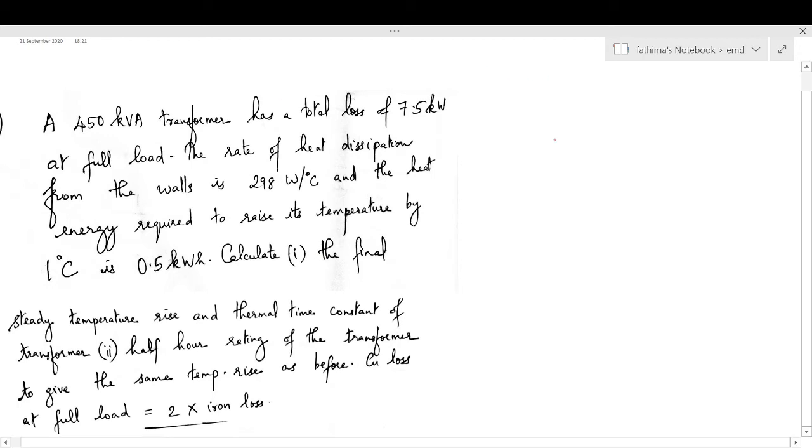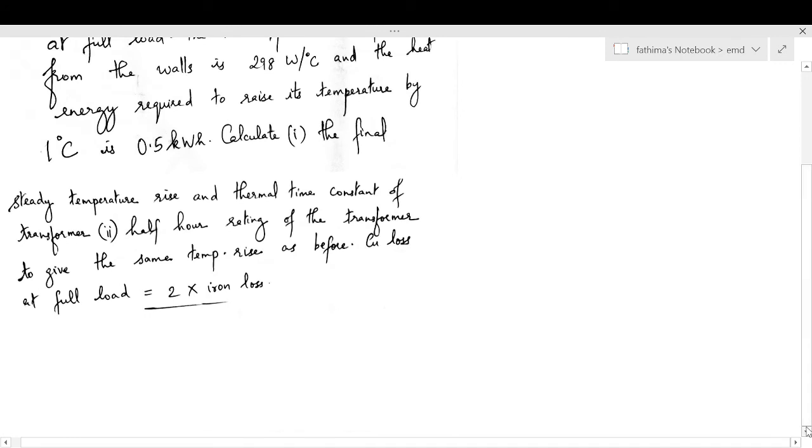So we can start doing the problem. First we are asked to find the final steady temperature rise and thermal time constant of the transformer. So final steady temperature rise is theta m.